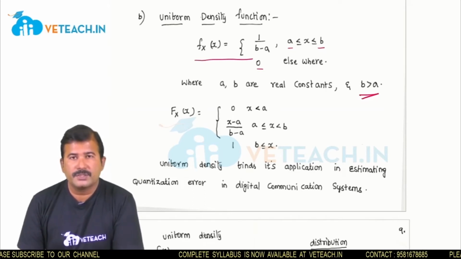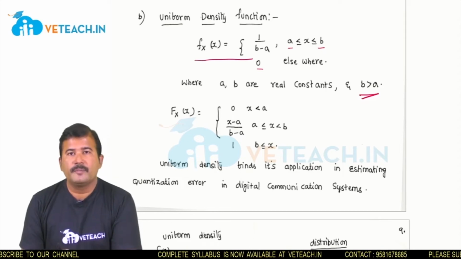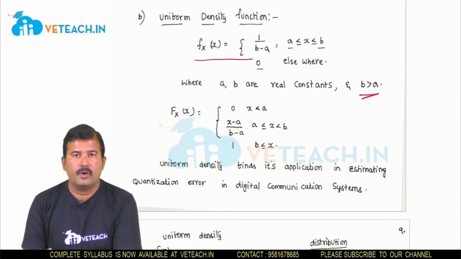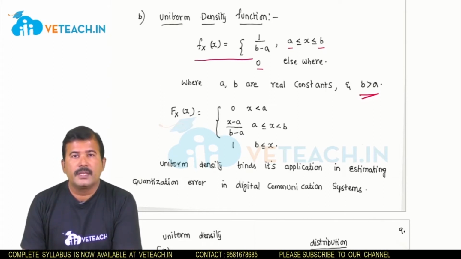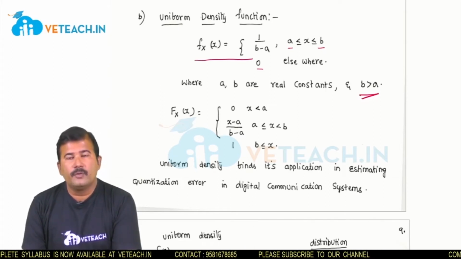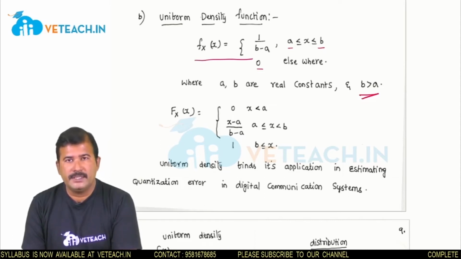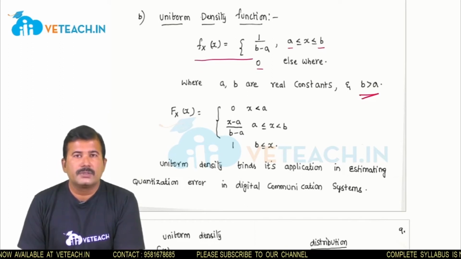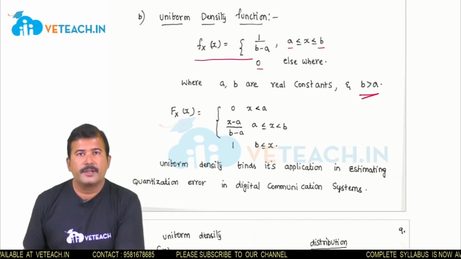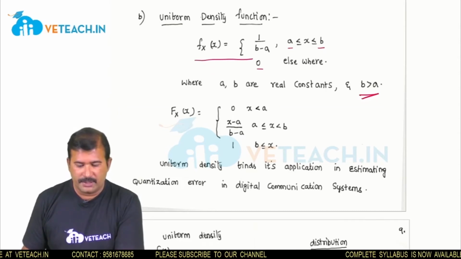In digital communications, we usually come across two important operations, that is sampling and quantization, while converting the analog signal into digital form. Quantization is nothing but rounding off the sample values to the nearest integer. In that case, we will come across some error, and that error can be accurately estimated using the uniform density function.